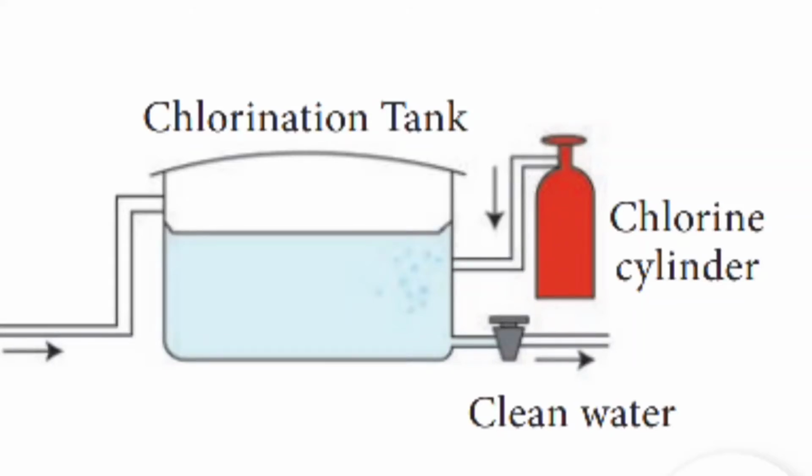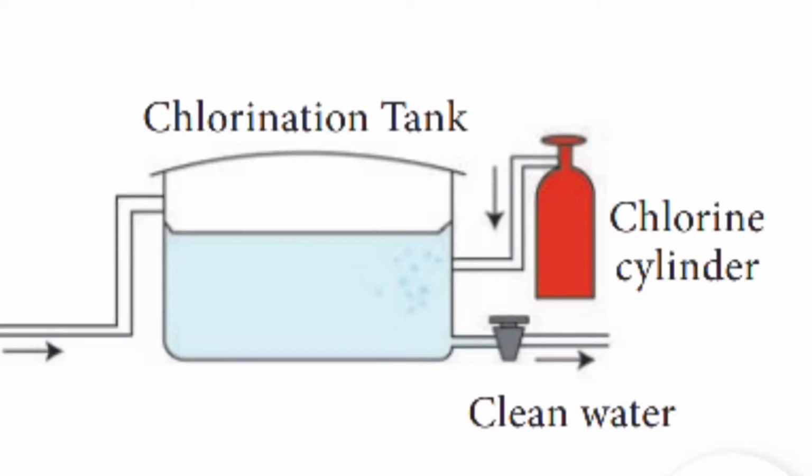The filtered water is treated chemically to remove the remaining germs or bacteria. So this process is said to be sterilization. What are the chemicals we use here? Here we use chlorine and ozone. When chlorine is added, it removes the harmful bacteria and other germs. The process of adding chlorine in adequate amount to water is called chlorination.